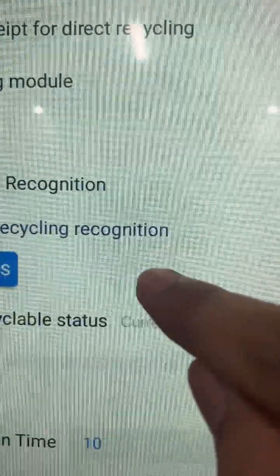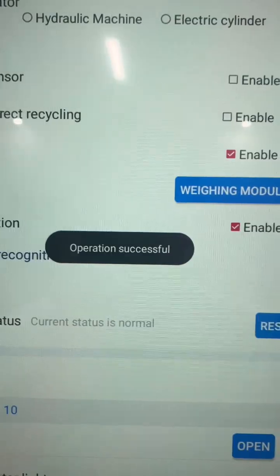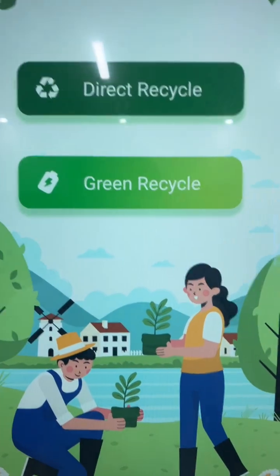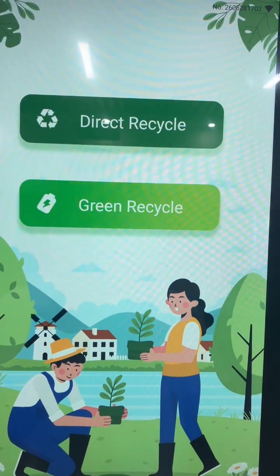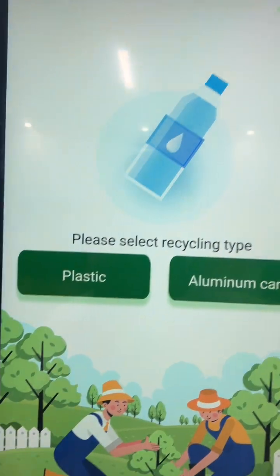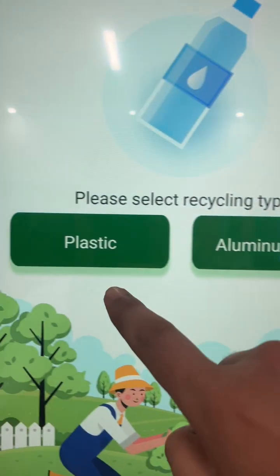Here we select recycling regulation and set this function, and we can recognize whether the recycling item is recyclable or not. I show you how. Here we can select the plastic or aluminum can.